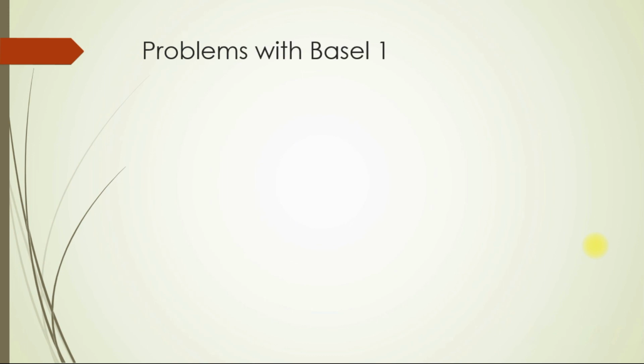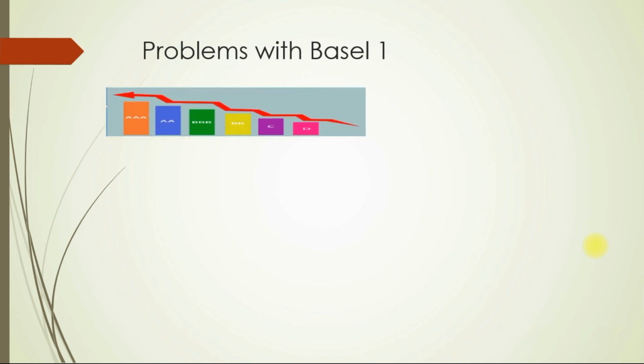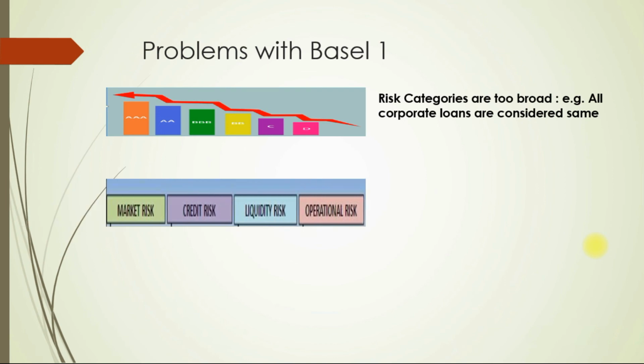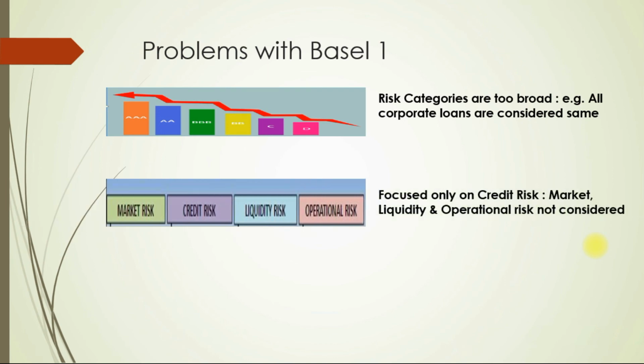Problems with Basel 1. Risk categories are too broad. That is, all corporate loans are considered same, whereas we know that AAA rated companies is way less risky than a CCC rated company. Focus is only on credit risk in Basel 1, whereas we know bank also faces market risk, liquidity risk, operational risk, which were not at all considered here.